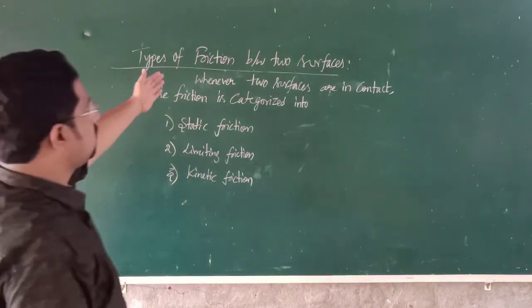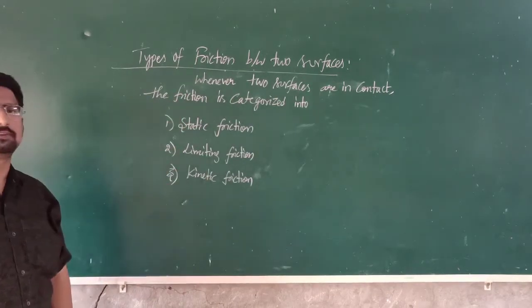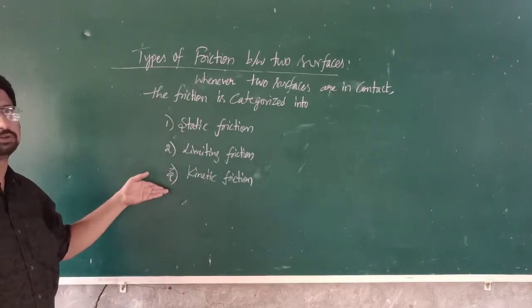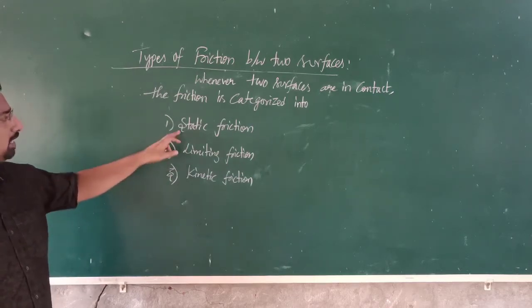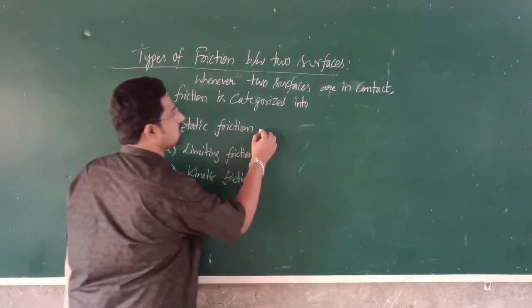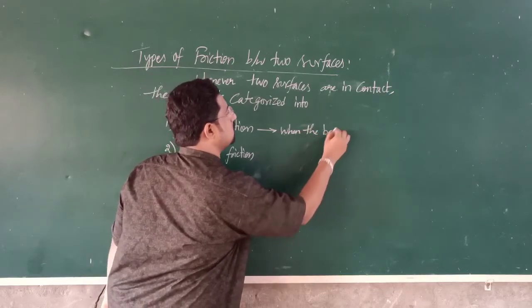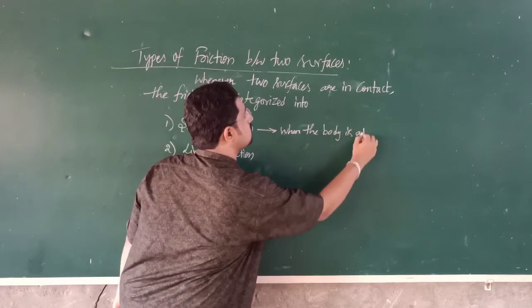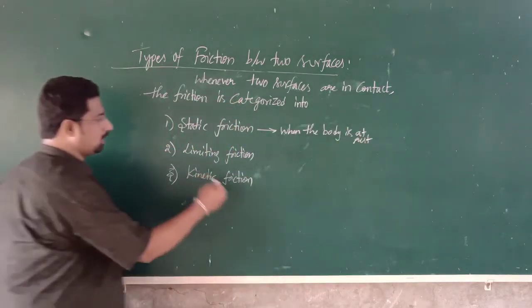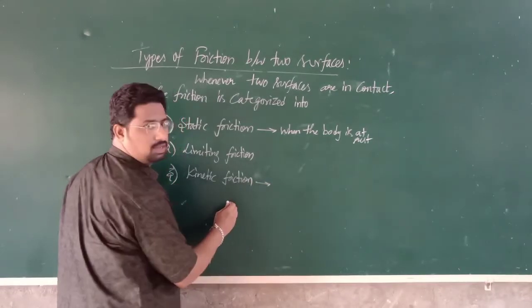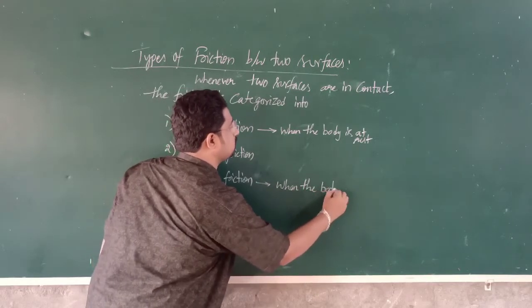Now, types of friction between two surfaces. Whenever two surfaces are in contact, the friction is categorized into three types. Of course, rolling friction is there in addition to these three. Static friction acts when the body is at rest. Similarly, kinetic friction acts when the body is in motion.